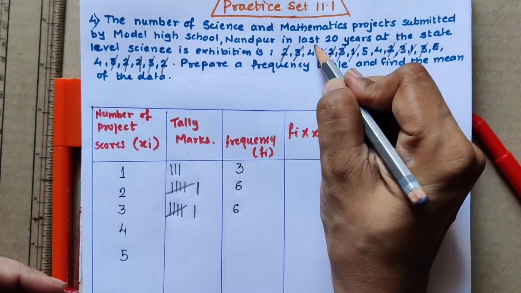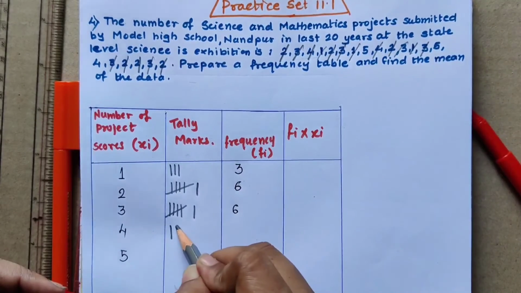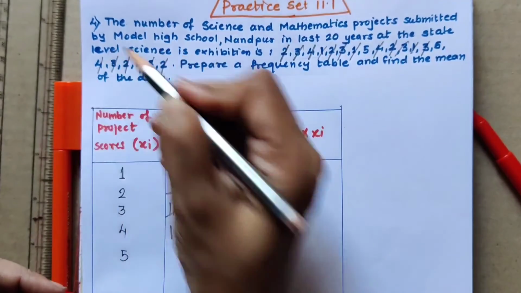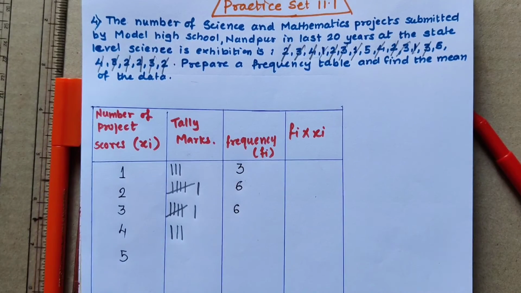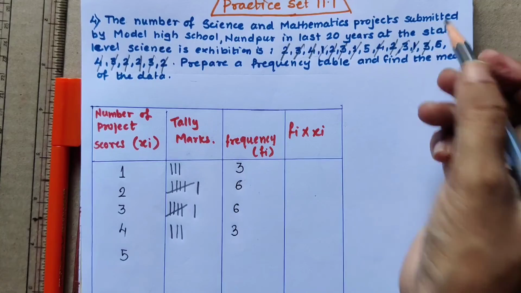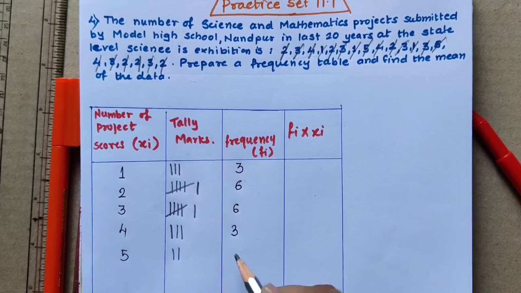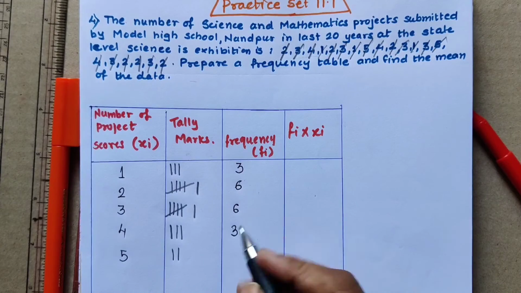Now let us check for 4. 1, 2, 3. So 4 comes 3 times. And then 5: 1, 2. It comes 2 times, 2 tally marks, and the frequency of 5 is 2.